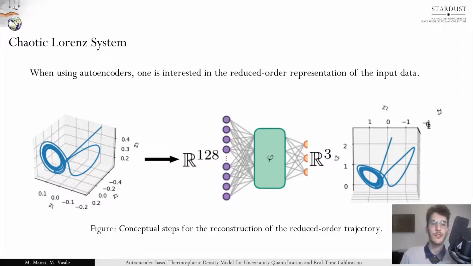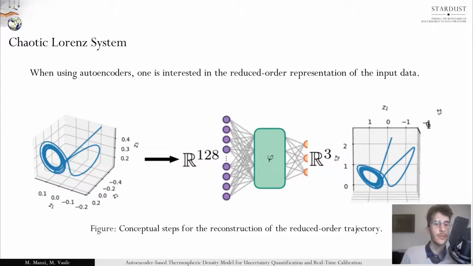Once the network is trained, we can look at the conceptual steps associated to the reconstruction of the reduced order trajectory. We start from the three-dimensional Lorenz system given in the first figure. Via the analytical mapping, we go to R128 and get the observed trajectory, used as an input to the autoencoder. Finally, we can plot the trajectory associated to such reduced order representation given on the right.